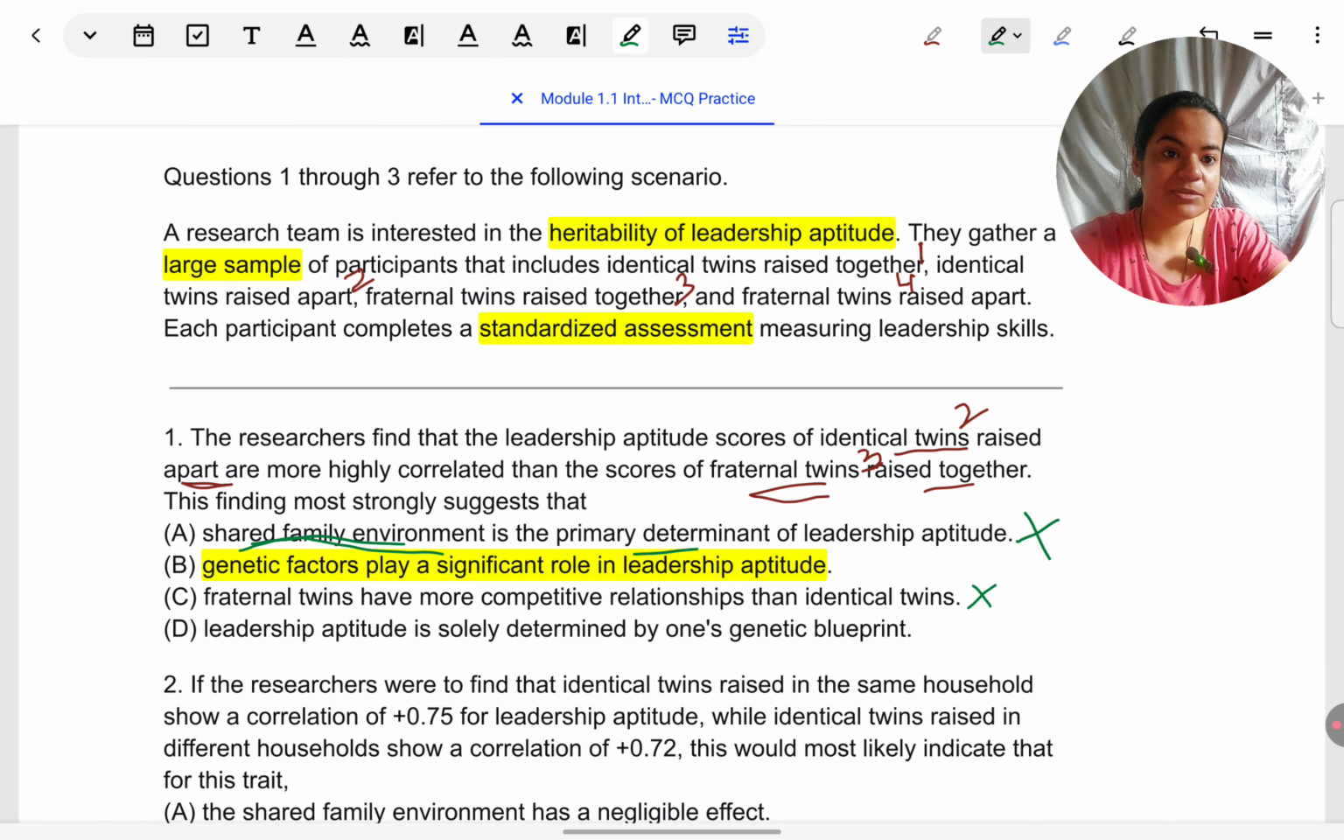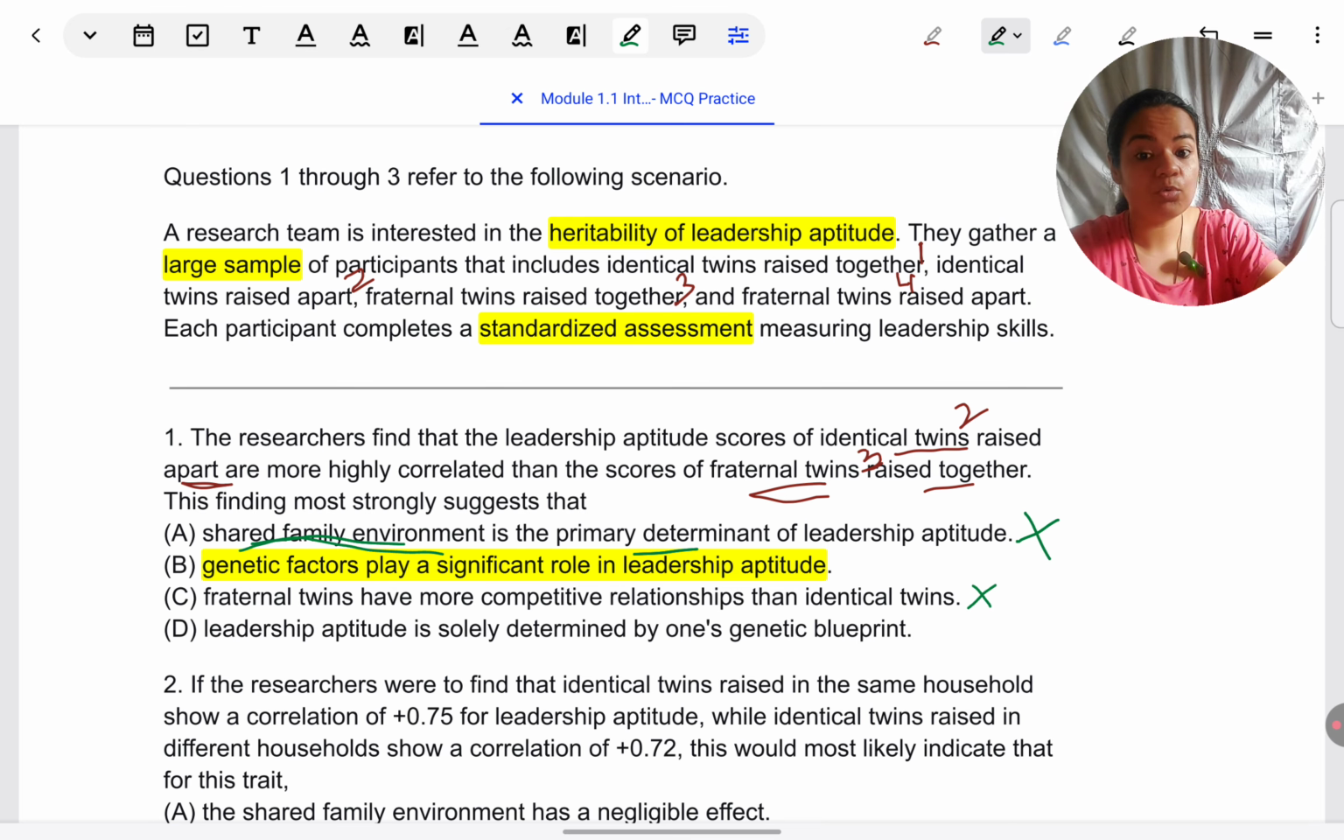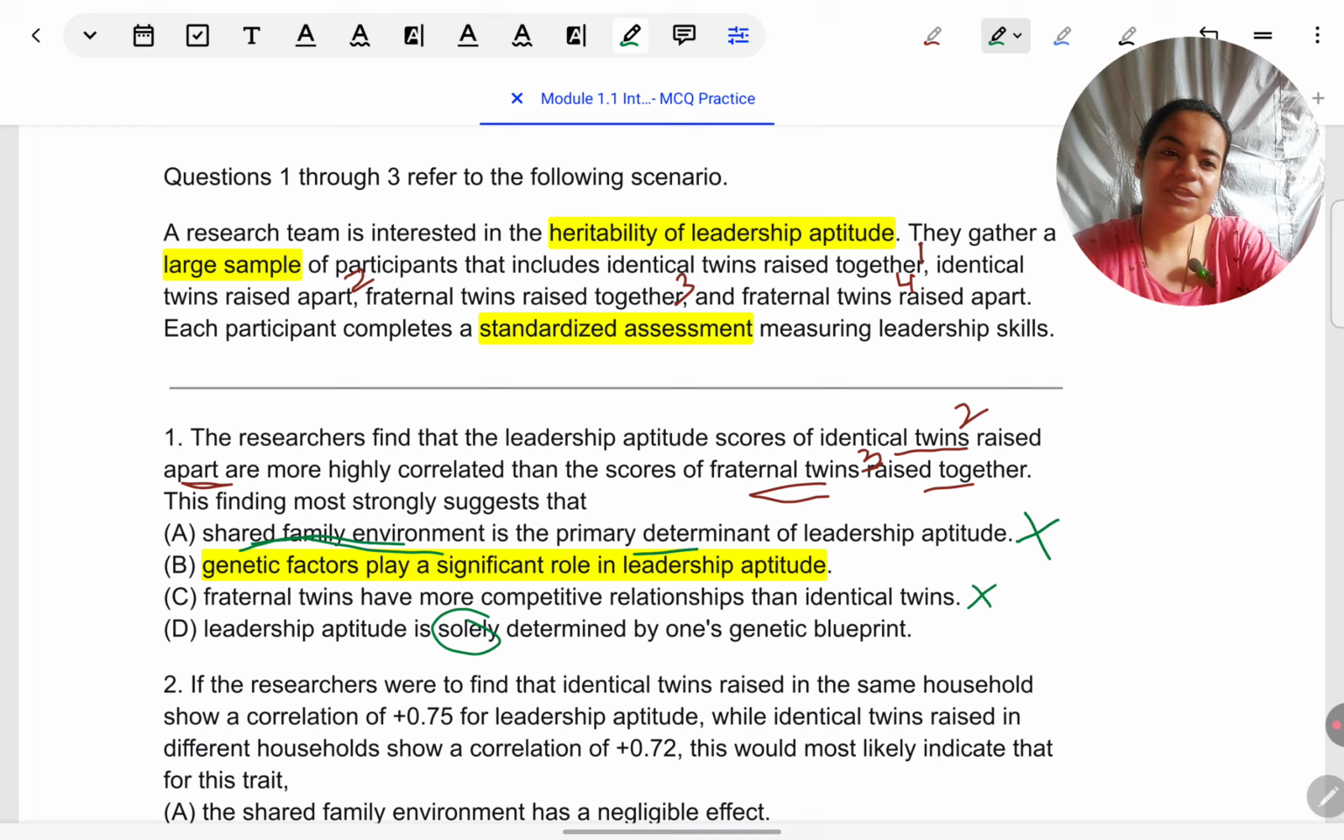In every case of a twin who has high leadership aptitude, definitely the other one also has exactly the same leadership aptitude. If they would have made a statement like that, and regardless of the other conditions, like what fraternal twins are undergoing, this is the case, then we would have said it's only because of genetic blueprint. That only word, or solely, is a very strong emphasis, which is not the case here. There's nothing like 100% concordance established here. So this also cannot be the right answer.